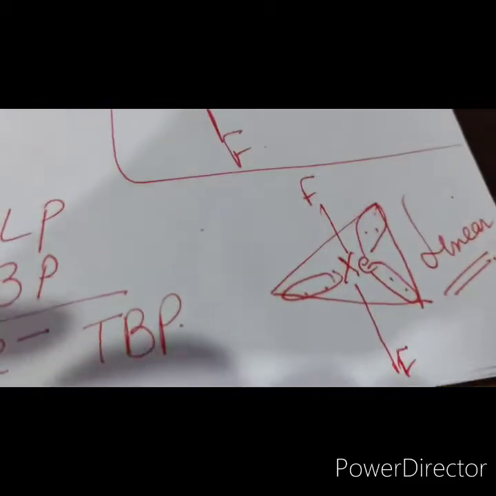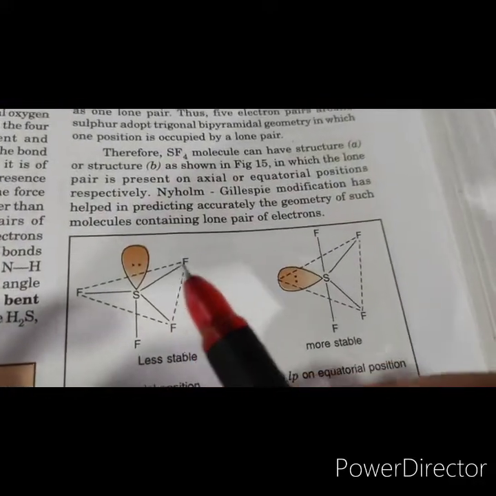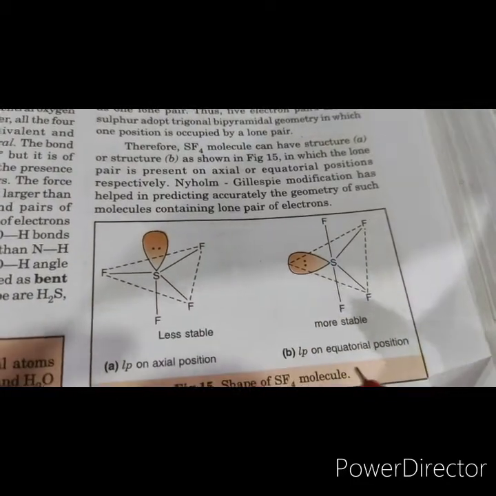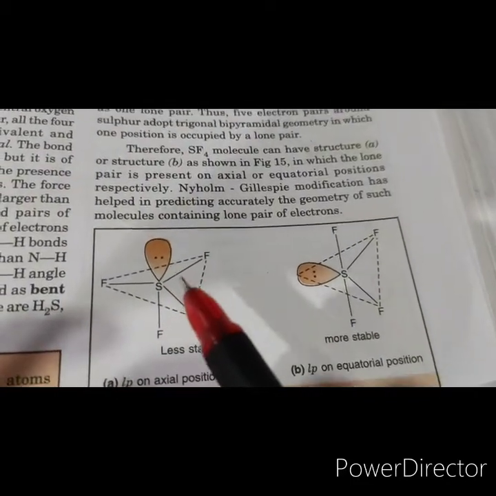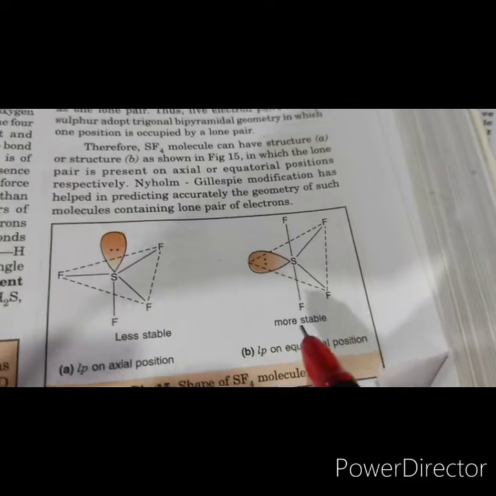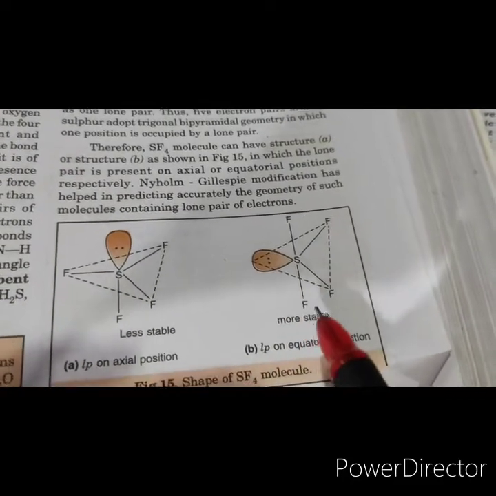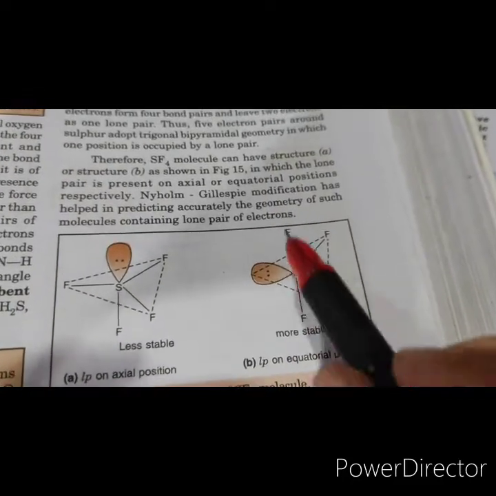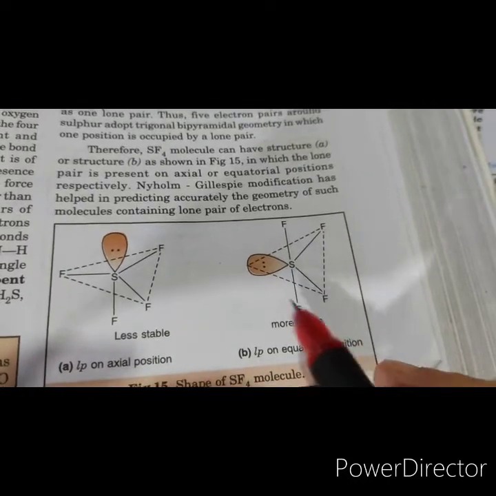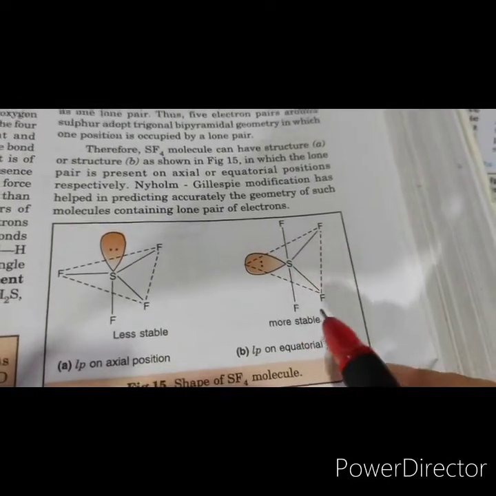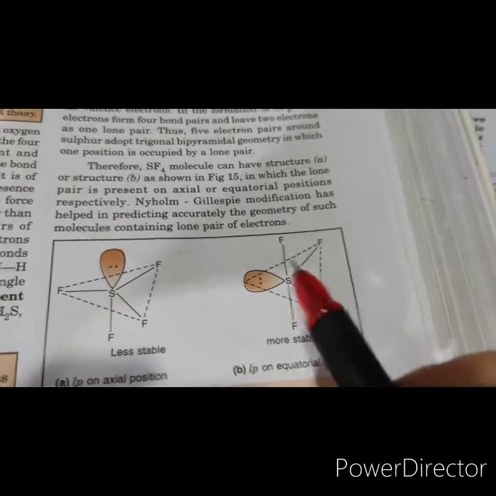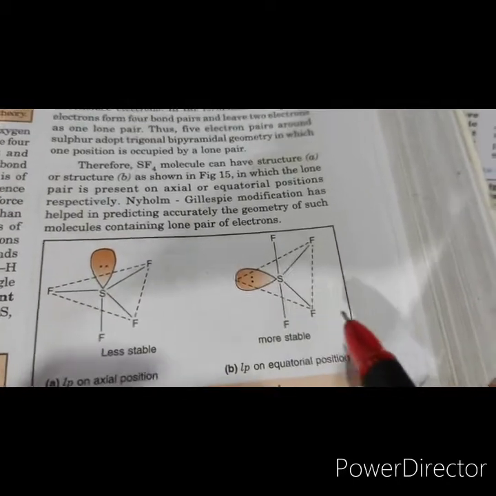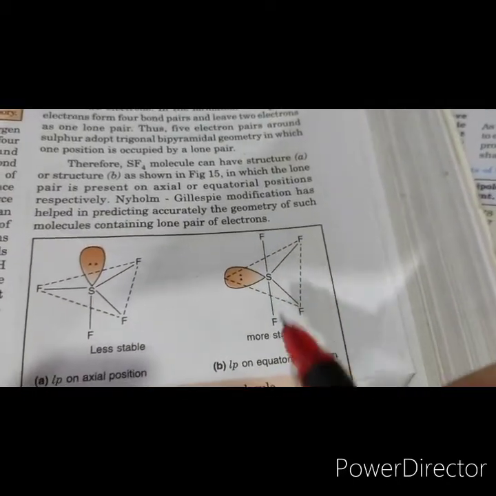Right? So we can see now here SF4. The best possible arrangement is when the lone pair occupies the equatorial position, because at this point there is minimum repulsion. So in SF4, what kind of shape are you seeing? It is a seesaw shape. Seesaw is like this only. Have you ever seen a seesaw in the playground? So it is like this. You must visualize that. So this is having a seesaw shape. Okay, I hope this is clear.